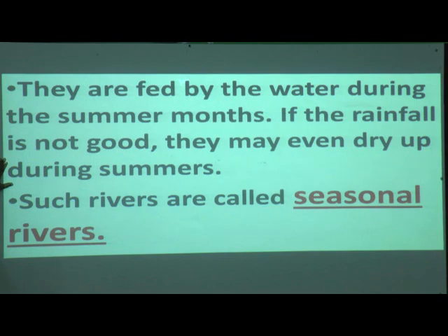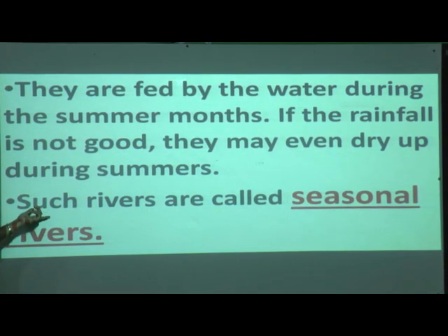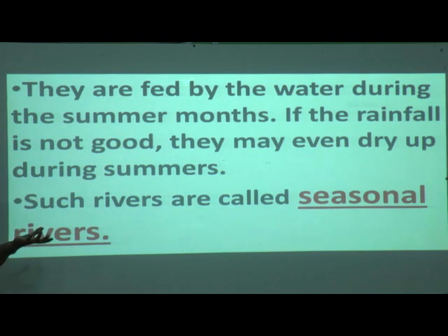Yes, in science have you already studied? Due to the summer heat, the water will dry up in the dry places due to evaporation, correct? Such rivers are called seasonal rivers. If rainfall is nice, the rivers are full of water. If there is no rainfall, what happens? Some rivers will dry up. So those rivers are called seasonal rivers.